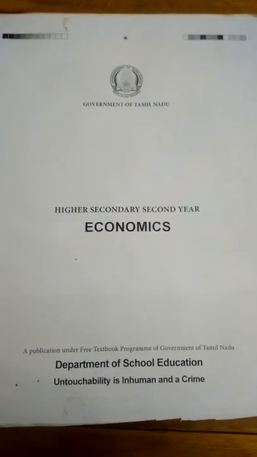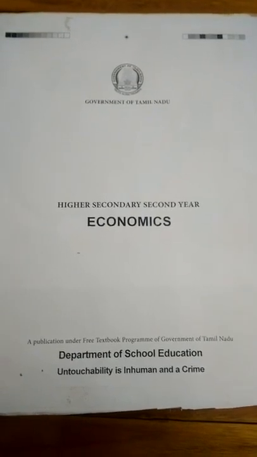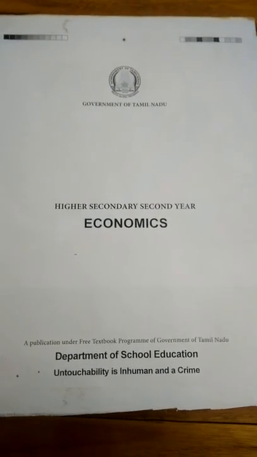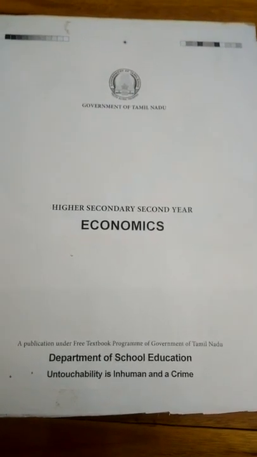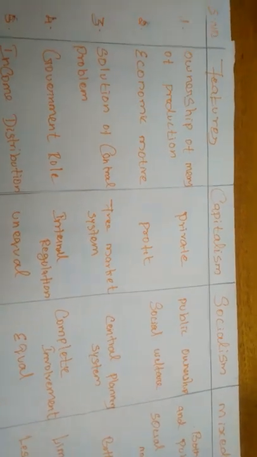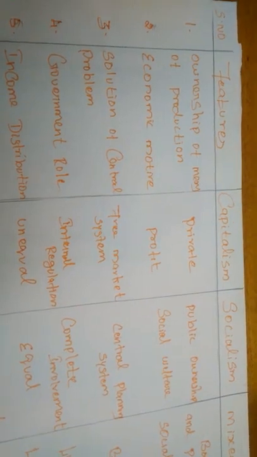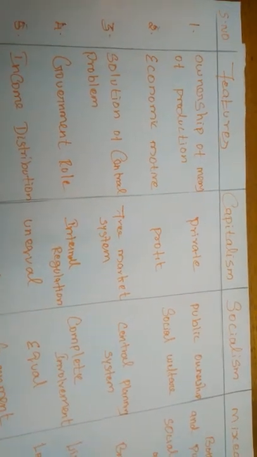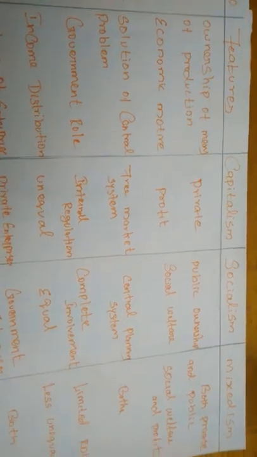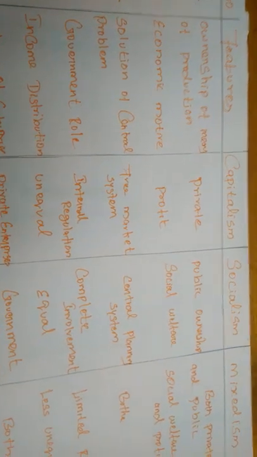But today we will study just the comparison of the three systems, some of the features of the three types of economic systems. First we will study the features: how they appear in capitalism, socialism and mixedism. The first feature is ownership of means of production.